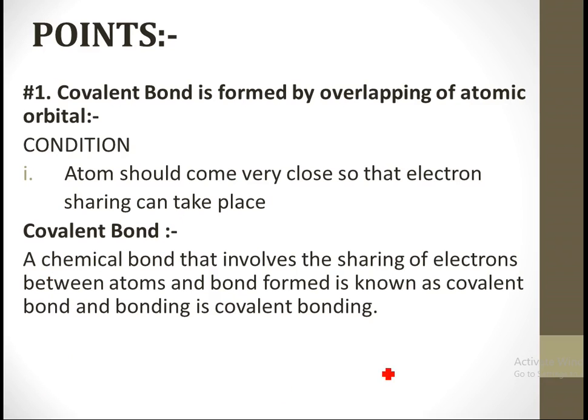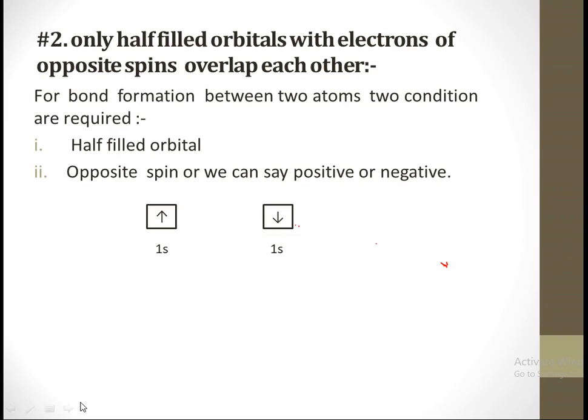Next we will talk about the conditions for filling the orbital. If the sharing is taking place, we should know how the sharing will take place and what all conditions should be there. The first condition is that our orbital should be half filled.